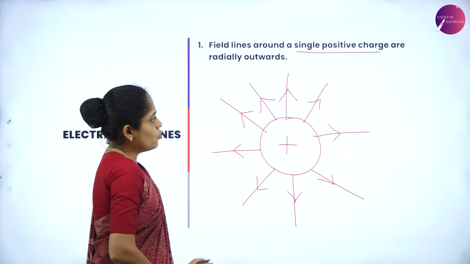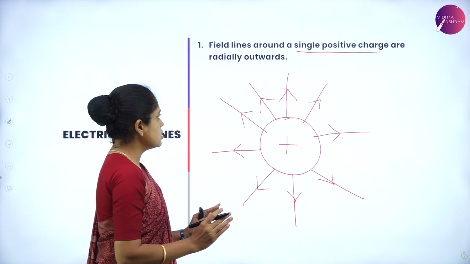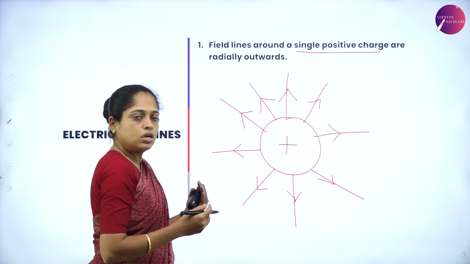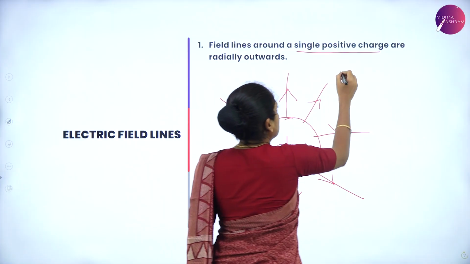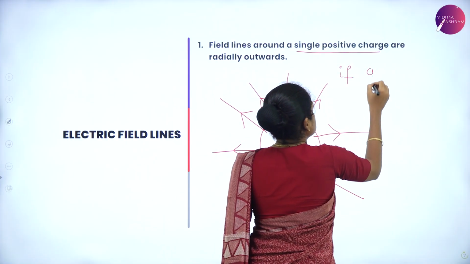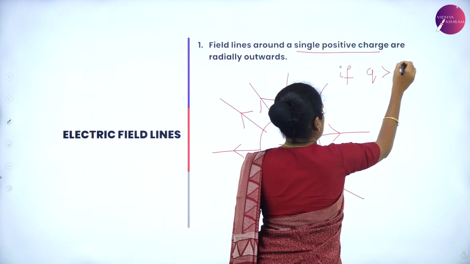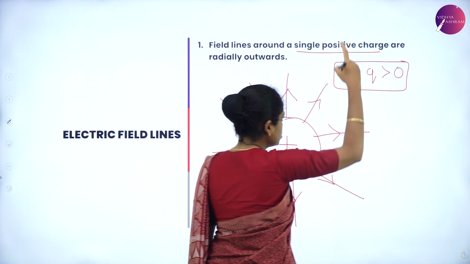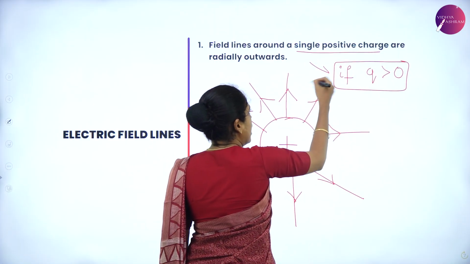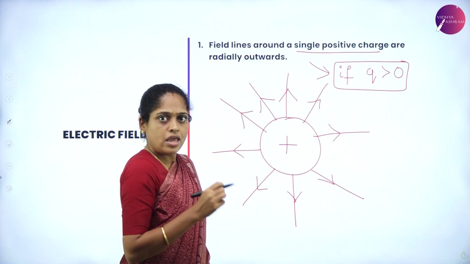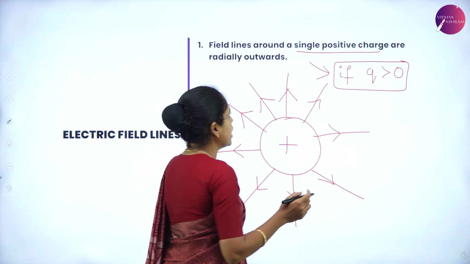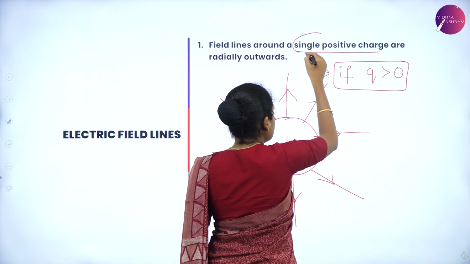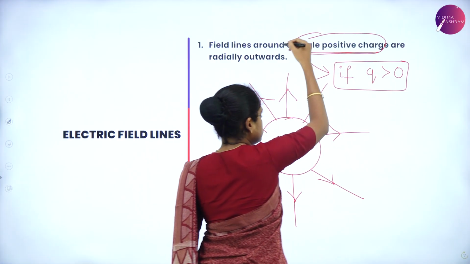And you might have a question like this: sketch the electric field line if Q is greater than 0. Q greater than 0 is nothing but a single positive charge.